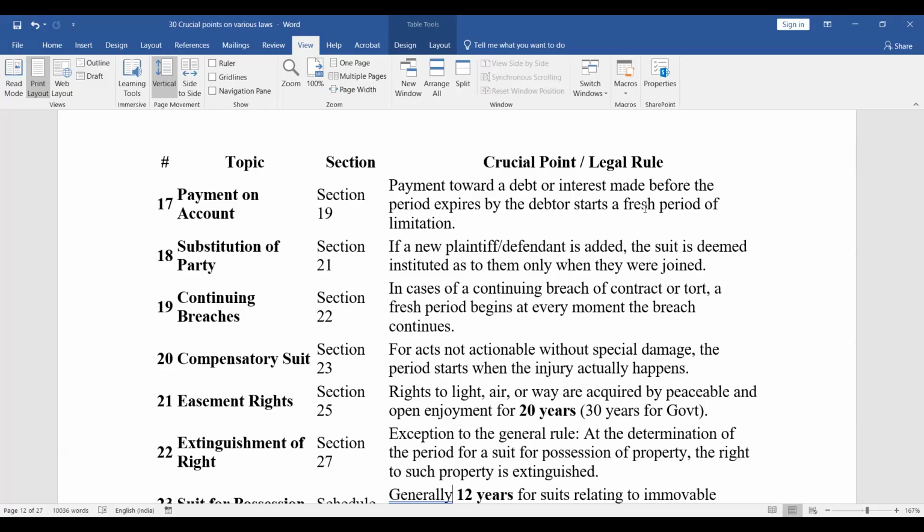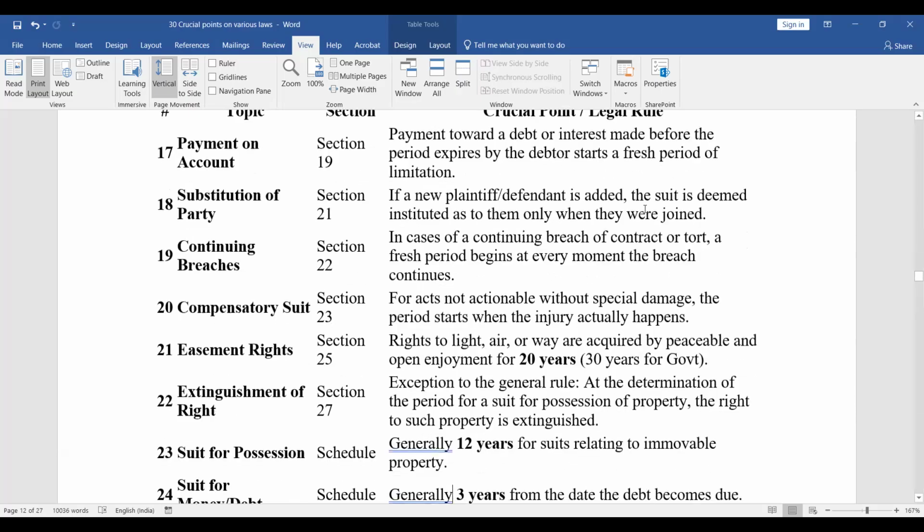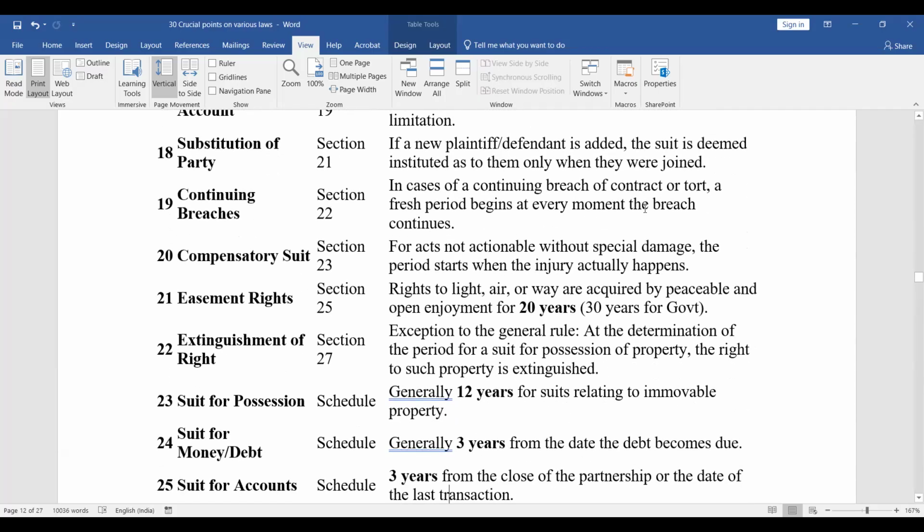Continuing breaches. Section 22. In case of continuing breach of contract or tort, a fresh period begins at every moment the breach continues. Compensatory suit. Section 23. For acts not actionable without special damage, the period starts when the injury actually happens. Section 25. Easement rights. So rights to light, air or way are acquired by peaceable and open enjoyment for 20 years, and 30 years in case of government property.